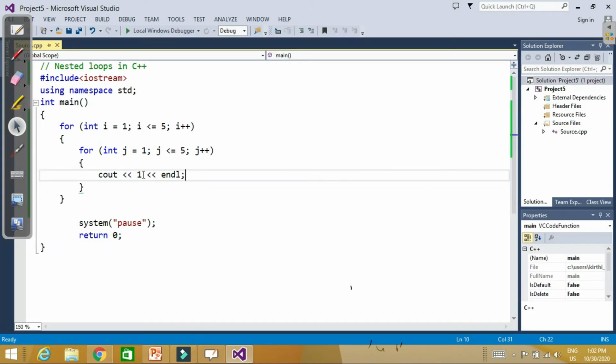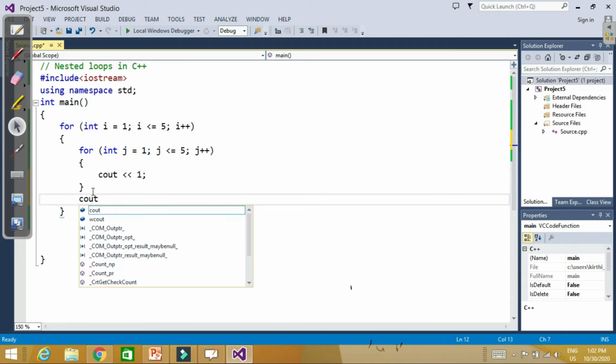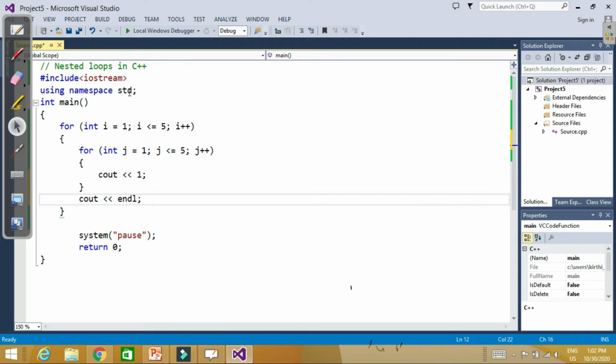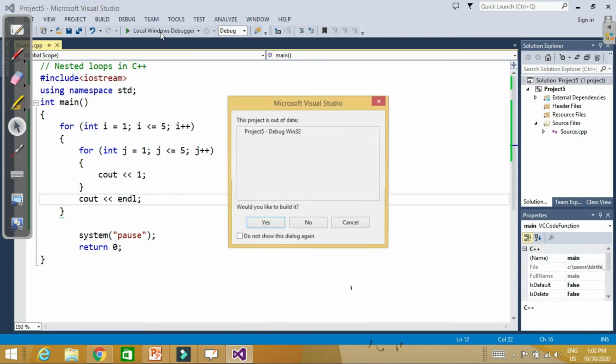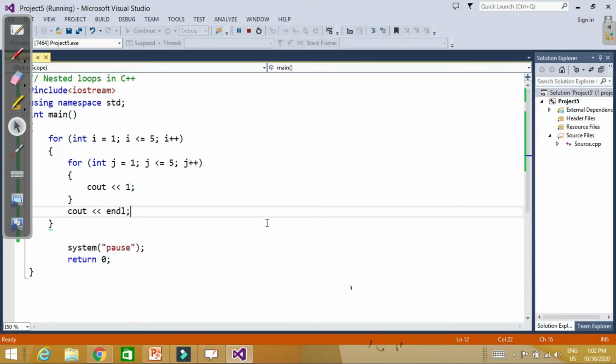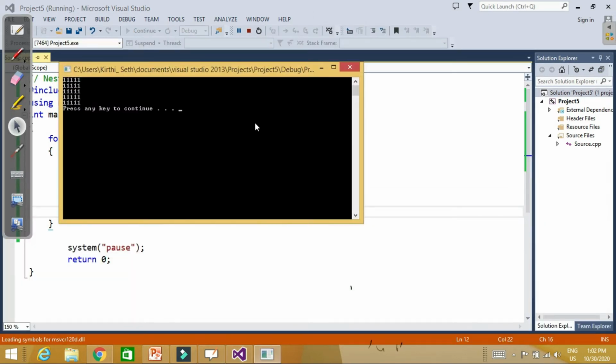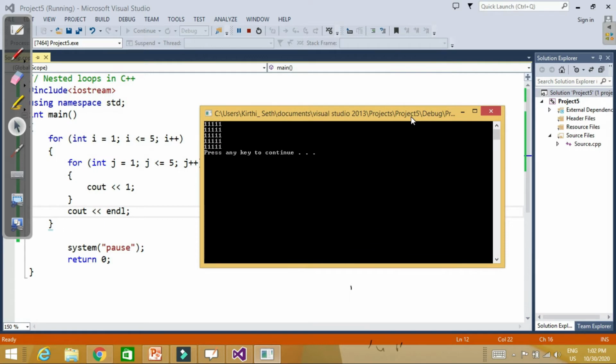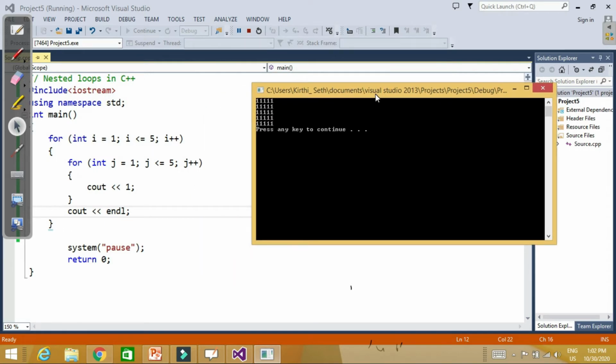So we should not put this endl here, this endl will be here: cout endl. Now let's check the output. See, 1 1 1 1 1, five times, five ones five times.